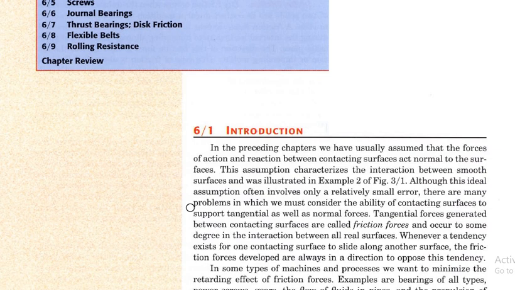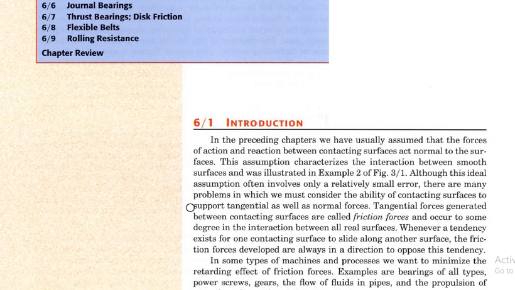So what is friction? Friction is basically the tangential force generated between contacting surfaces, called friction force, and it tends to retard the relative motion between two mating surfaces. इसका मतलब ये होगा कि जो हमारे पास दो कॉन्टैक्ट सर्फेसिस हैं उनके दरमियान मोशन को रिलेटिव मोशन के अगेंस्ट जो रिटार्डेशन फोर्स है that is known as frictional